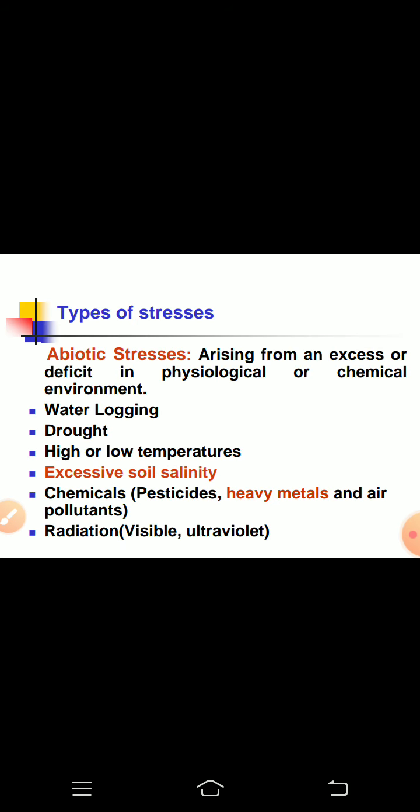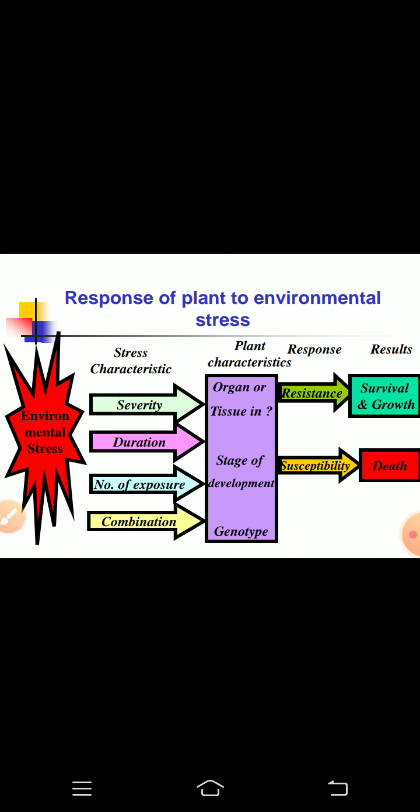First of all, let us discuss what stress is. Stress is any external condition that adversely affects the growth, development or productivity of the plant. Stress can be abiotic or biotic. In the present study we will discuss the abiotic stresses. Abiotic stresses arise from an excess or deficit in any physical or chemical environment, like water stress, high or low temperature stress that we call thermal stress, excessive soil salinity, or any chemical stress which may arise from the excessive use of pesticides, heavy metals, air pollutants or any type of radiation.